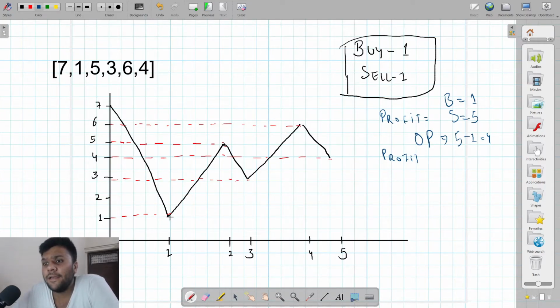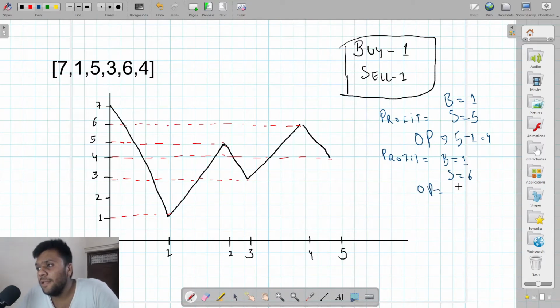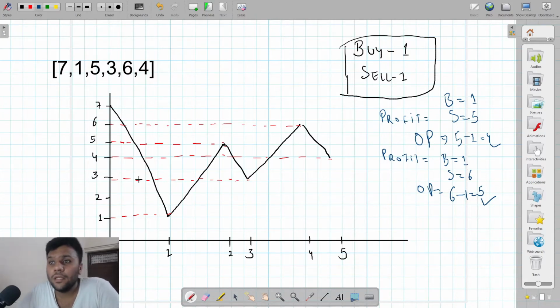But what if I go into the past and buy at 1 and sell at 6? I am doing the same thing: I go back to the past using the time machine and sell at 6. My overall profit in this case will be 6 minus 1, which is 5, greater than the earlier 4. So I want this one. Till now the condition is this. Now we have sold this one, and we have left this and this.